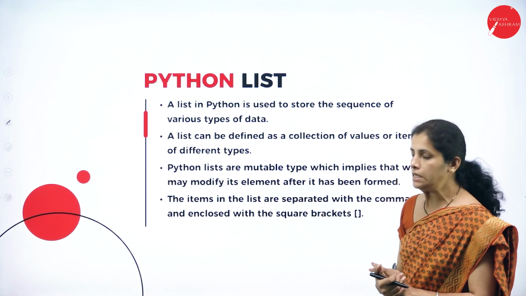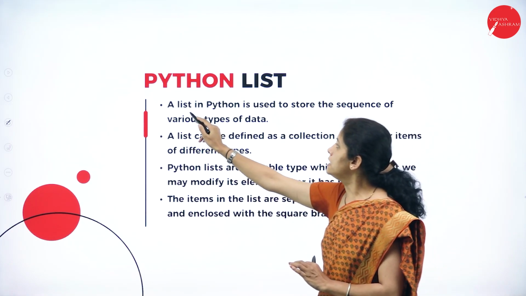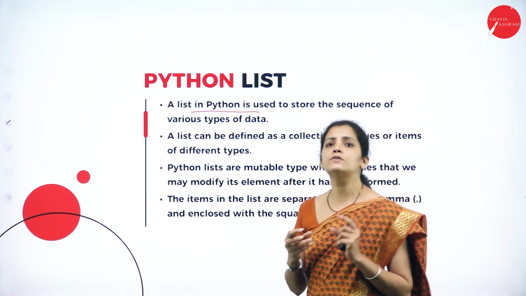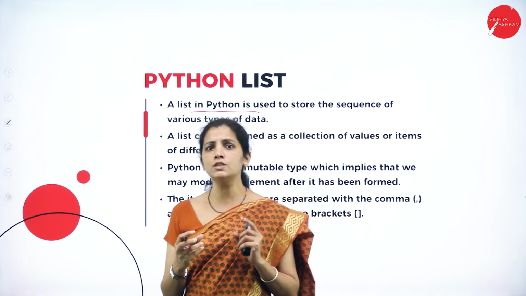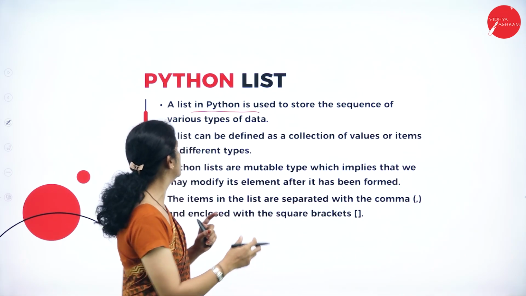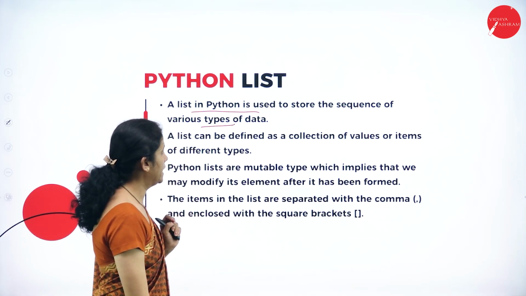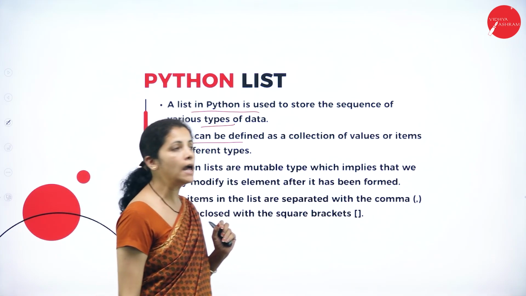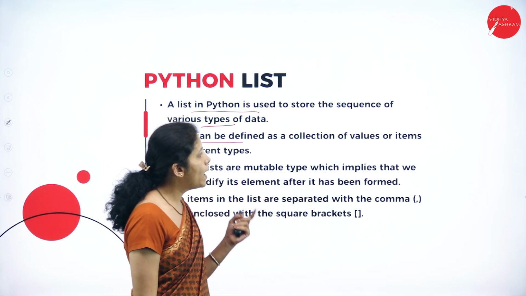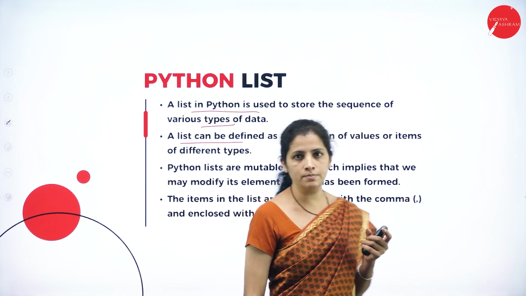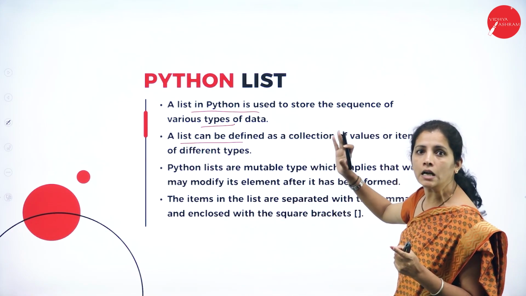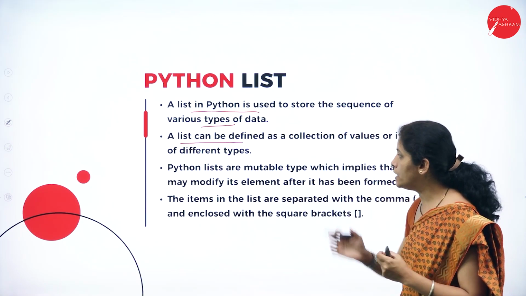Now, what is list? So, a list in Python is used to store sequence of, in the sense what? Collection of type of data. So, list can be defined as a collection of values or items. So, list is unordered collection of value.